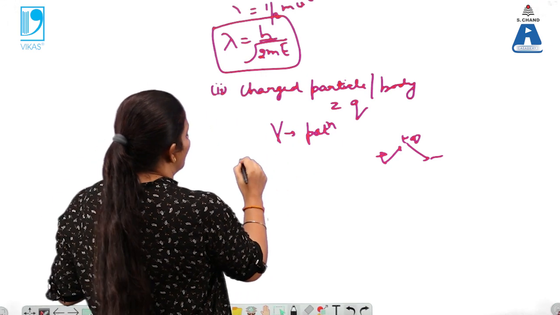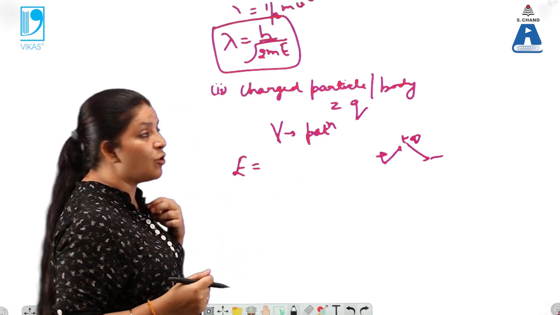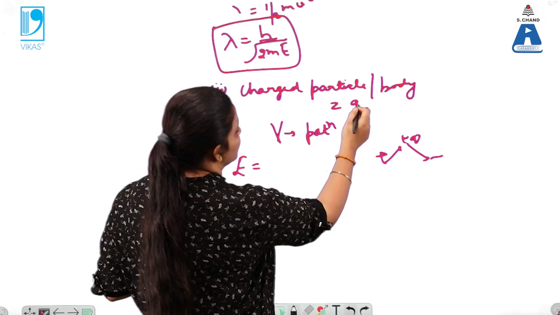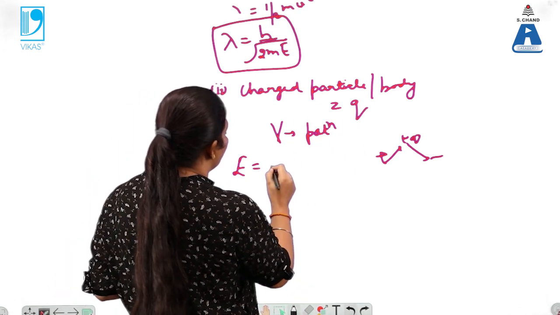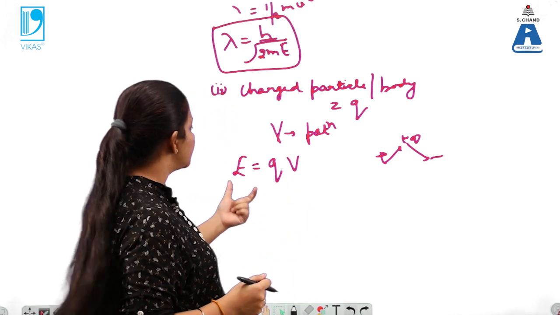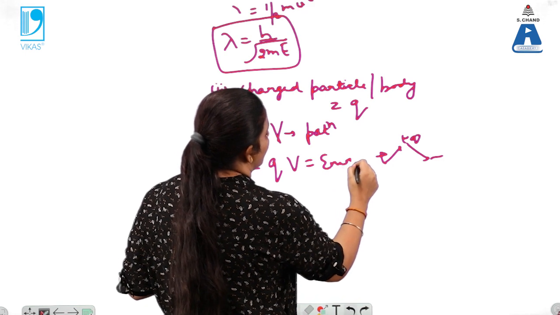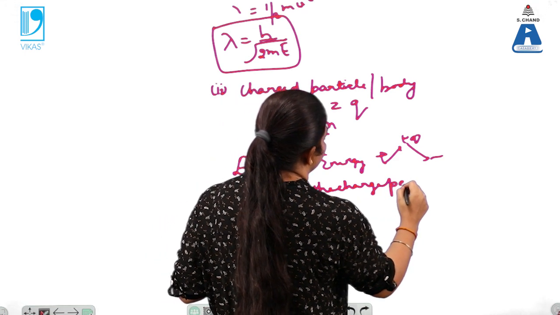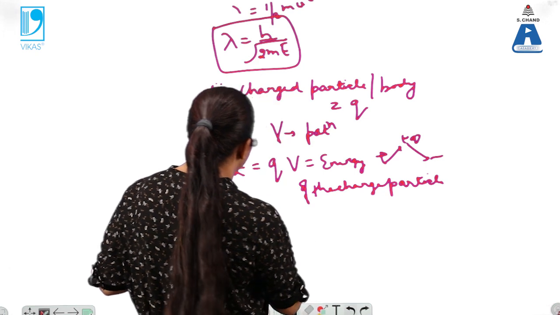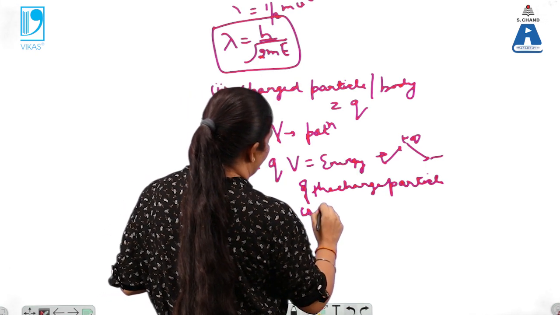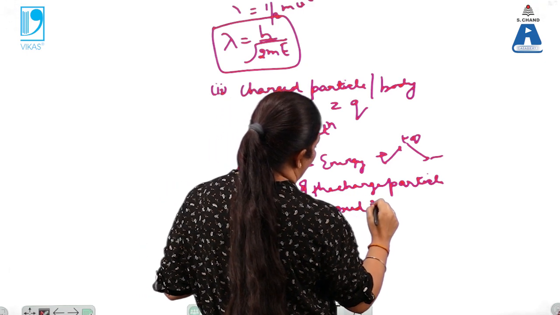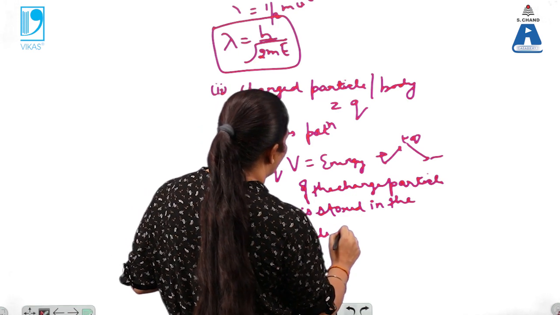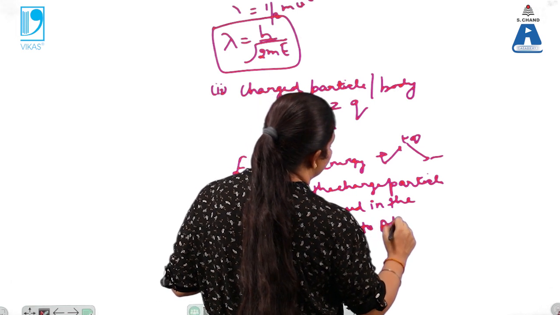Now when the potential is applied to the charged particle, the energy of this particle is stored in the form of energy E. So on the moving charged particle, its energy is stored in the form of E, which is given by Q into V. So this is the energy of the charged particle which is stored in the particle due to the applied potential.